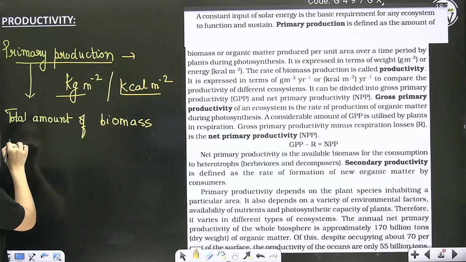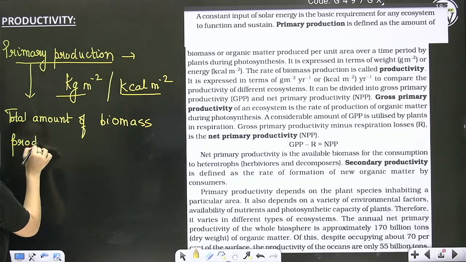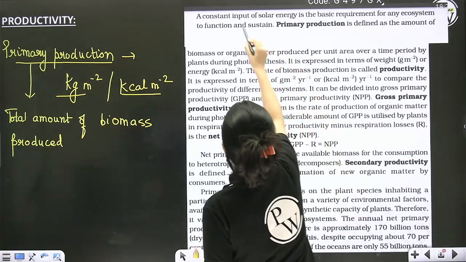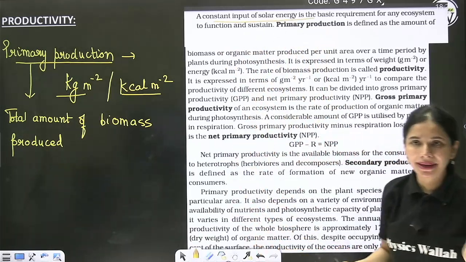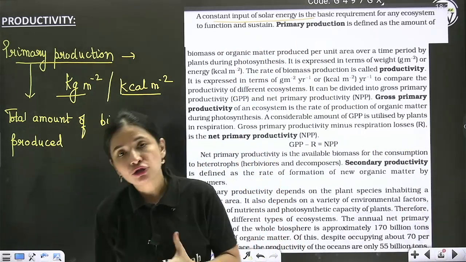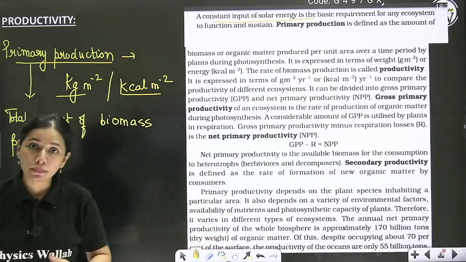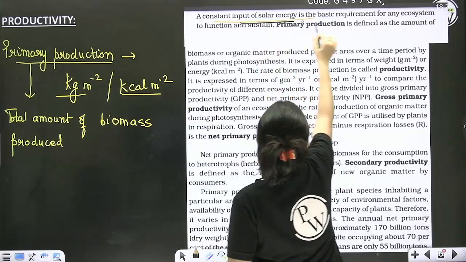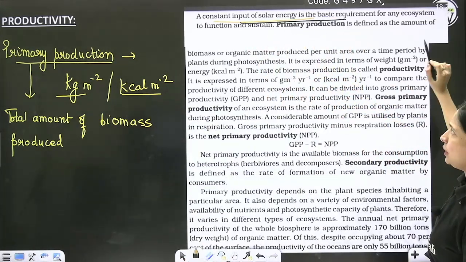Total amount of biomass produced by the green plant. So see, there's always sun. Sun is very, very important for production because sun is the ultimate source of light which is trapped by the green plants in order to produce food. Correct? Yes or no? So it is the basic requirement of any ecosystem.